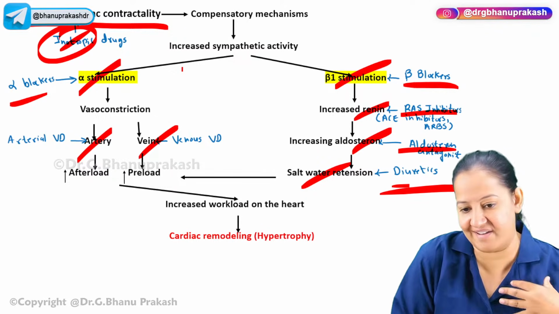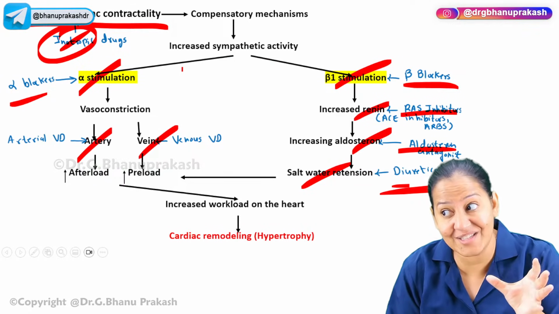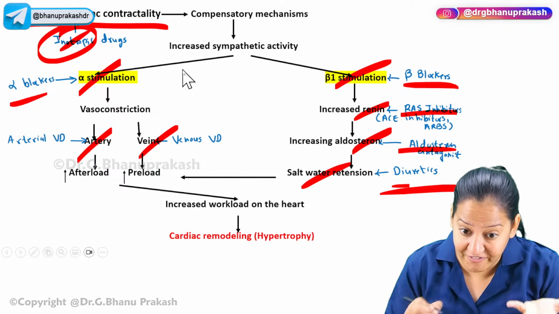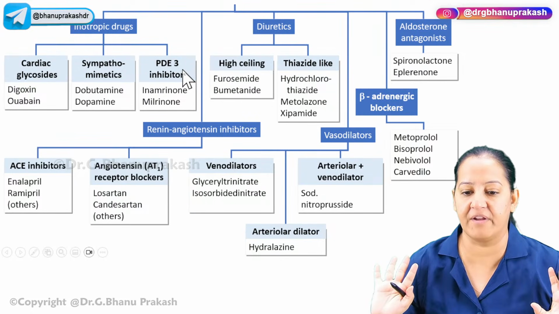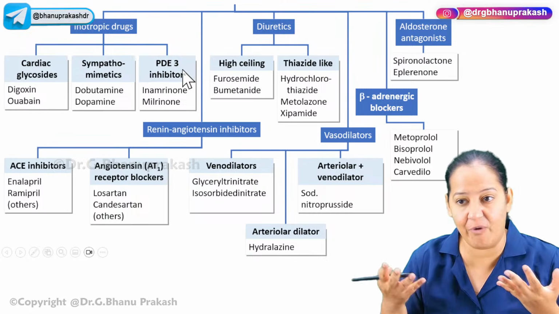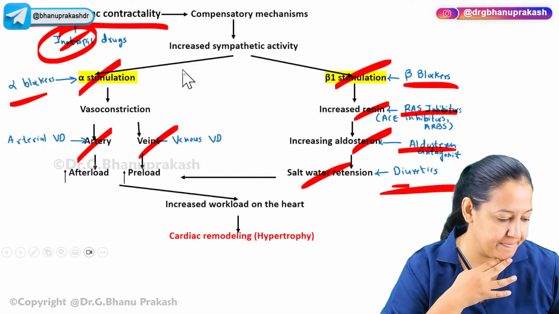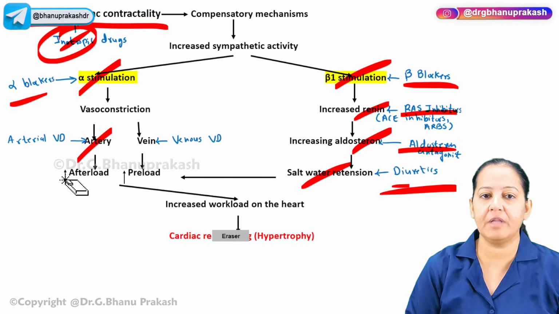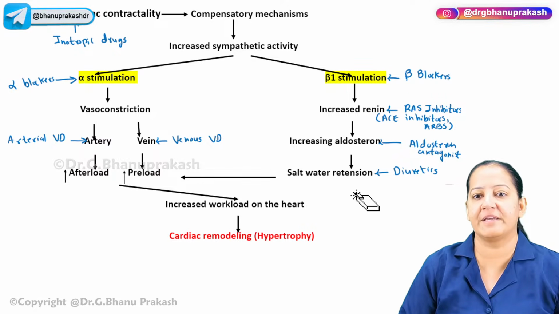Inotropic, everyone can understand. Heart is not pumping, you increase the contractility. That is inotropic. Inotropic is something that is increasing the force of contractility of the heart. We can understand that, but for the remaining drugs, do you understand why we are using them in heart failure? If I directly show you the classification, these are the drugs we use in heart failure, you will not understand why diuretics, why ACE inhibitors, why ARB, what they have to do with heart failure here. Now you have a better understanding. Now I can start the drugs. Anyone have any confusion? You can understand the drugs only if you understand this compensatory mechanism.